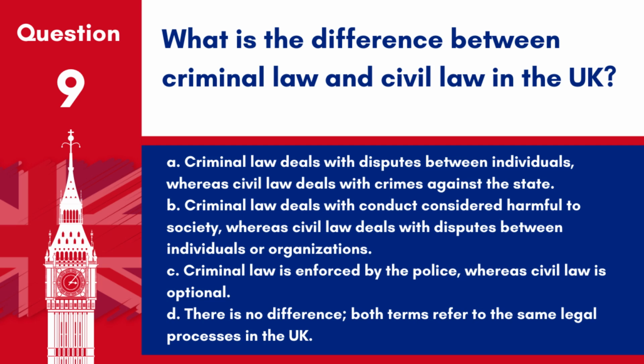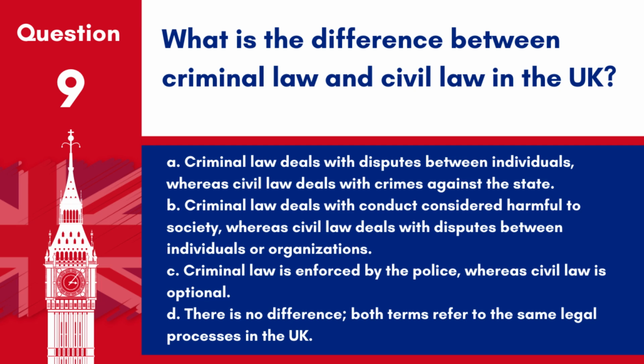Question 9. What is the difference between criminal law and civil law in the UK? A. Criminal law deals with disputes between individuals, whereas civil law deals with crimes against the state. B. Criminal law deals with conduct considered harmful to society, whereas civil law deals with disputes between individuals or organizations. C. Criminal law is enforced by the police, whereas civil law is optional.